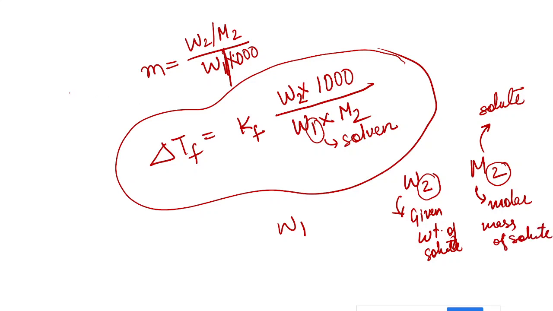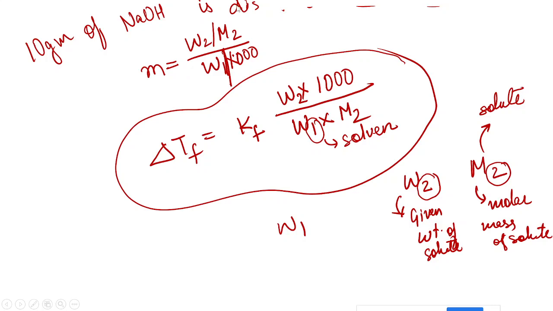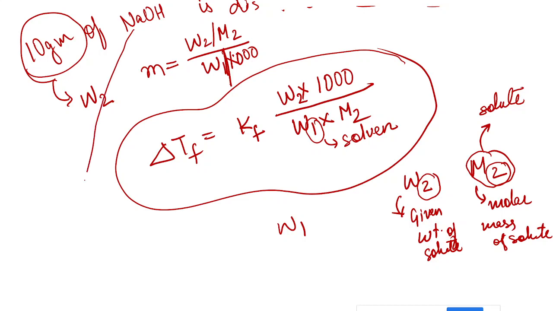Suppose I give you an example that 10 gram of NaOH is dissolved in some amount of water. Then this 10 gram is your W2, and for your M2 you have to calculate the molar mass of the given solute, that is NaOH here. So it will be 23 plus 16 plus 1, that is equal to 40. So here the value of M2 will be equal to 40 units.